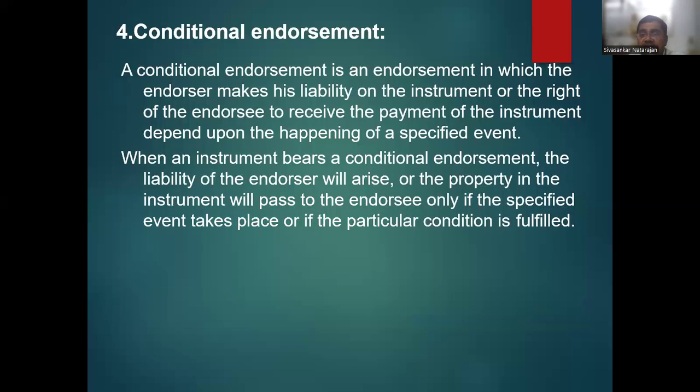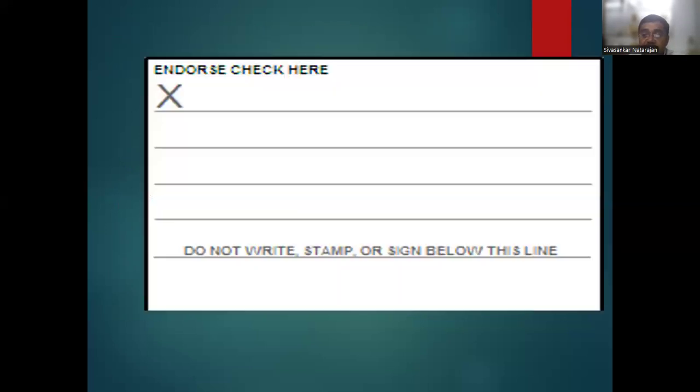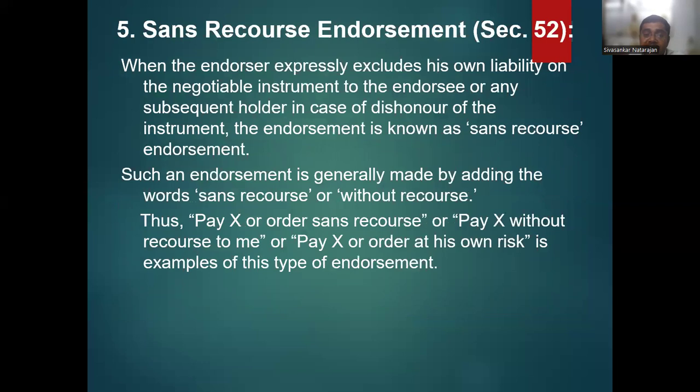Conditional endorsement. In a conditional endorsement, the endorser makes his liability on the instrument, or the endorsee's right to receive the payment of the instrument, depend upon the happening of a specified event. Sans recourse endorsement. When the endorser expressly excludes his own liability on the negotiable instrument to any subsequent holder in case of dishonor of the instrument, this endorsement is known as sans recourse endorsement.